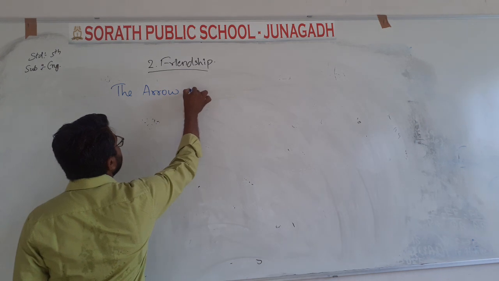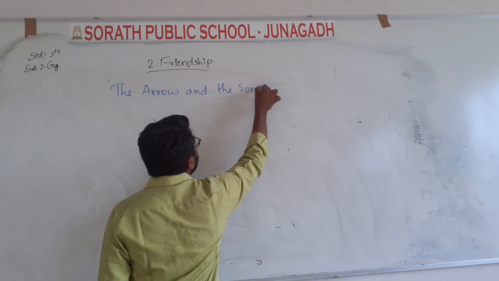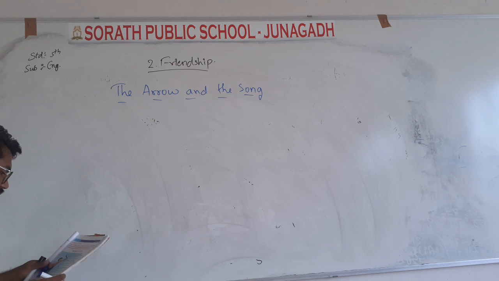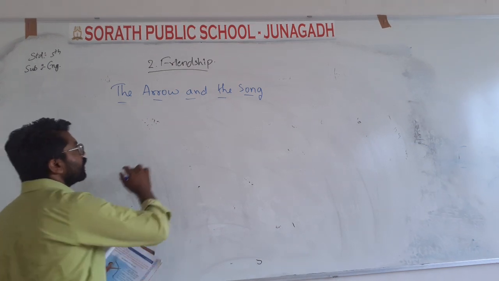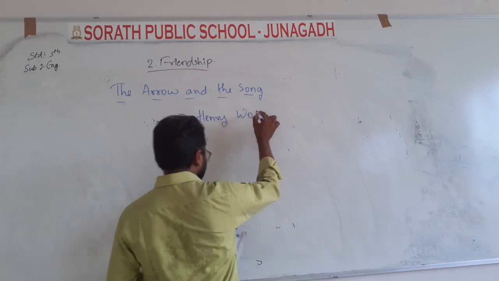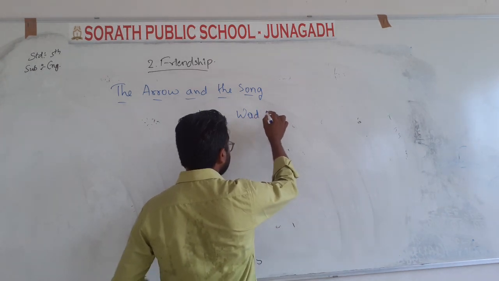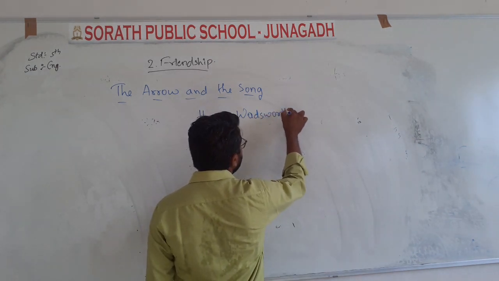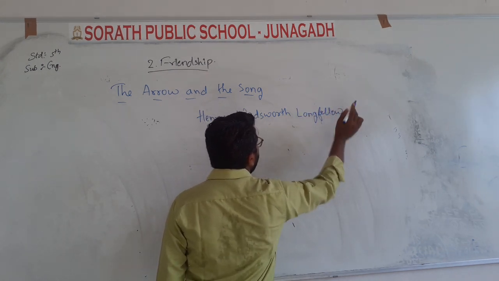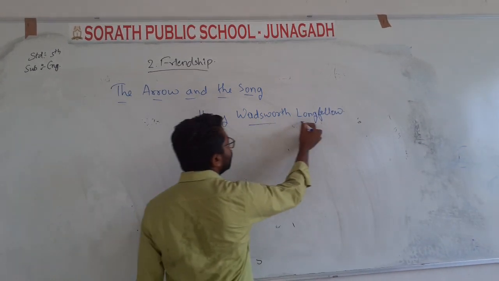The Arrow and the Song. It is written by a great poet, Henry Wadsworth Longfellow. Okay, it is written by Henry Wadsworth Longfellow, and we have seen a little bit of introduction of Henry Wadsworth Longfellow.